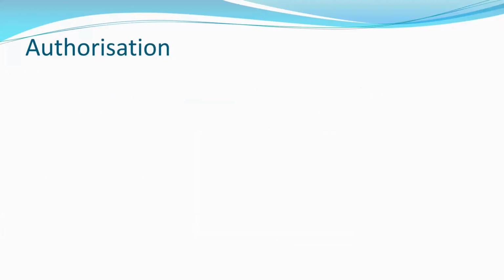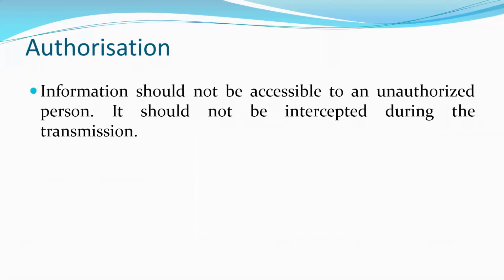Then the next characteristic of e-security is called authorization. Authentication is to identify the identity of a person. Authorization is giving access to that particular authorized person. Once the system identifies you as the actual user, it will authorize access to the information. Now as a user, you have different privileges.